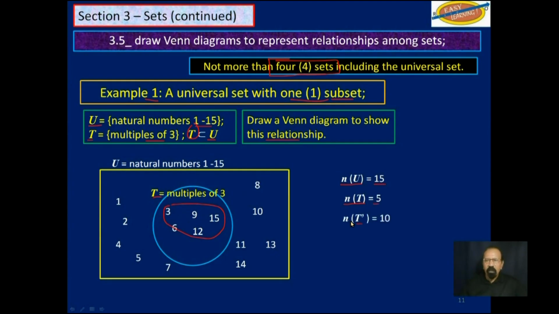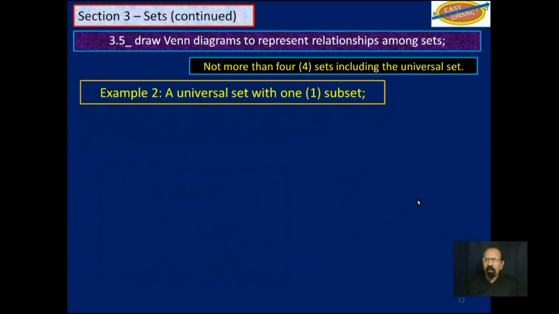You also know that the number of elements in the complement of T, that would be the elements in the universal set, but outside of T, is 10. That will be these numbers here, 1, 2, 4, 5, 7, 14, 11, 13, 10, and 8. If you count them, you will get 10. Well, so much for this extremely simple one. Let's look at another simple one.